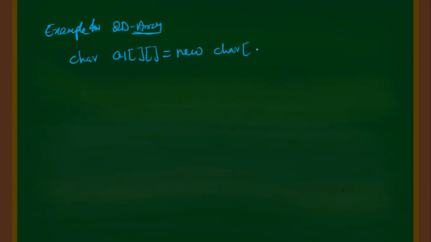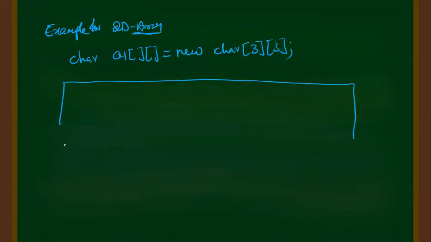Here for example 3 rows, 3 columns. You can imagine this in two ways. For example, this is in memory.